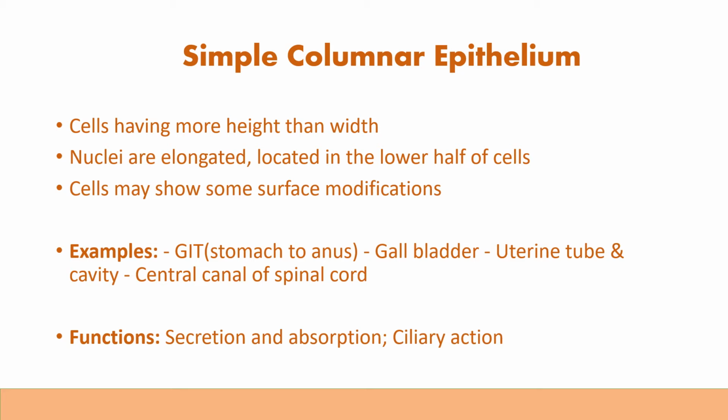Then nuclei are elongated, located in the lower half of the cell. Generally found in the GIT, from the stomach to the anus, then gallbladder, uterine tube and central canal of the spinal cord. Main functions of the simple columnar epithelium are secretion, absorption and ciliary actions.